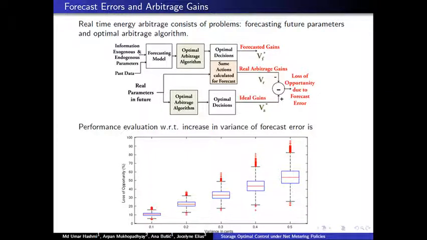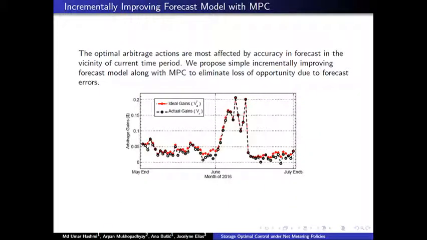We propose incrementally improving the forecast model along with model predictive control to mitigate the effects of forecast error. So this is a 2-month period simulation, and the red line in the back shows the ideal gains that the end user can make by performing arbitrage, and the blue and the black dots represent the actual gains achieved by MPC plus adaptive forecasting.